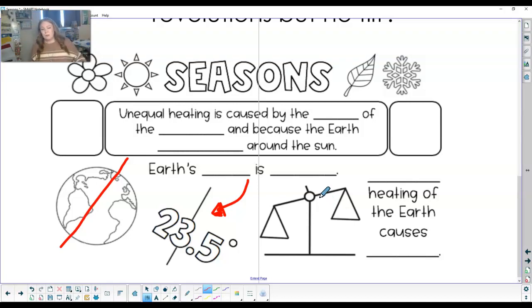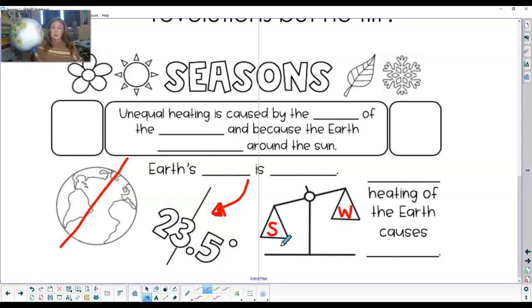So if we get more, in the summer, let's call this summer and let's call this winter. So it has nothing to do with distance, right? What makes it summer is that we get more sunlight, and in winter we get less sunlight.